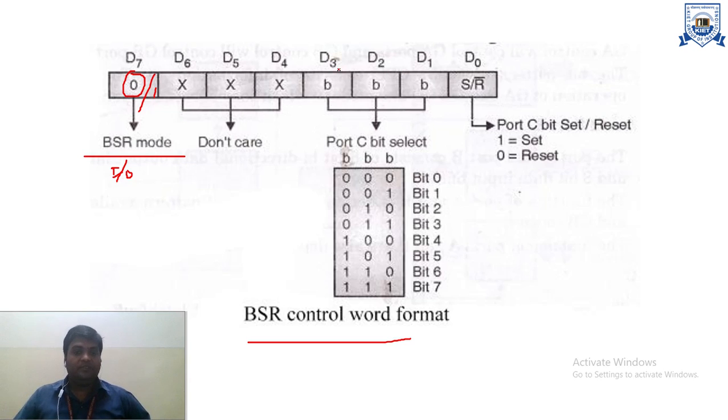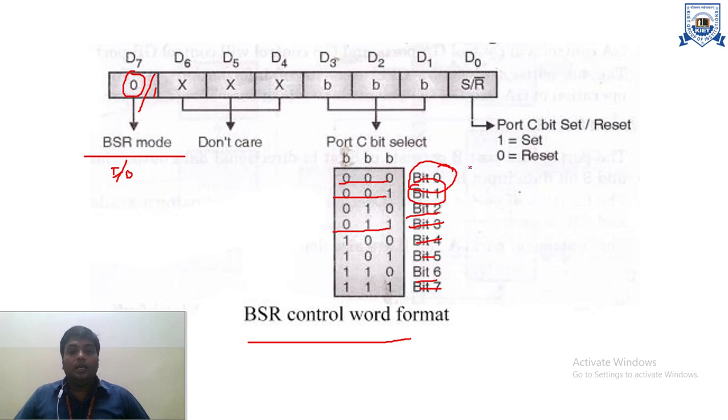D1, D2, D3 identify the port C bits, that means for which bit of port C we are talking about. If the D1, D2, D3 bits value is 0, 0, 0, we are talking about bit 0 of port C. If it is 0, 0, 1, we are talking about bit 1 of port C. And similarly bit 2, bit 3, bit 4, bit 5, bit 6 and bit 7. So this identifies for which bit of port C we are talking about. Let's suppose we are talking about bit 3. What is the value of D1, D2, D3? The value of D1, D2, D3 is 0, 1, 1.